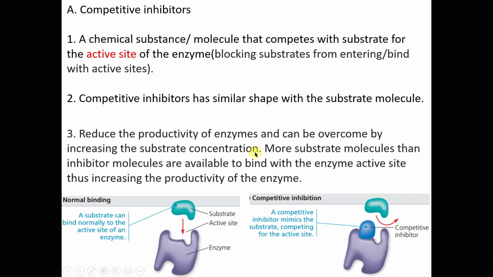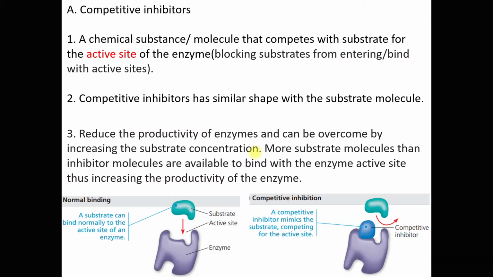Why do these competitive inhibitors reduce the productivity of the enzyme? Because by right, the substrate should bind with the enzyme active site. When the substrate binds with the enzyme active site, it will progress to the formation of the enzyme-substrate complex, which in turn ultimately will progress to the formation of enzyme with products.